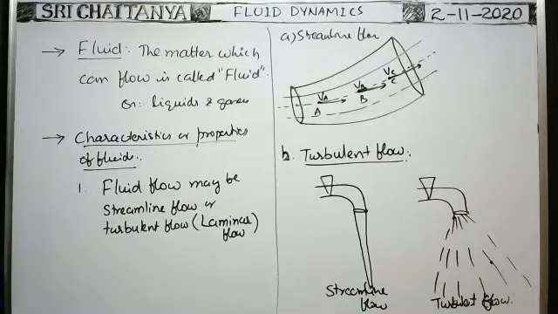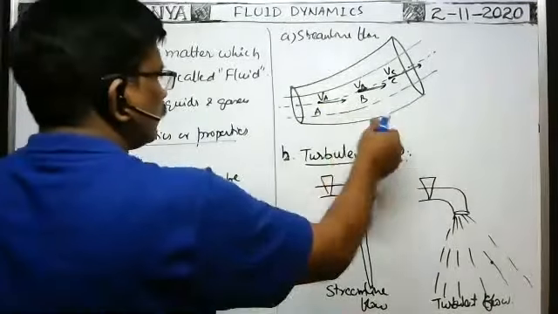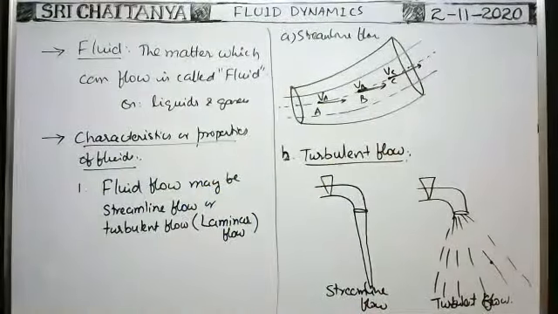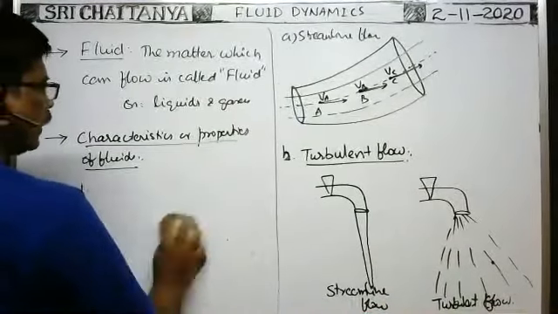Okay, next, the second characteristic property.